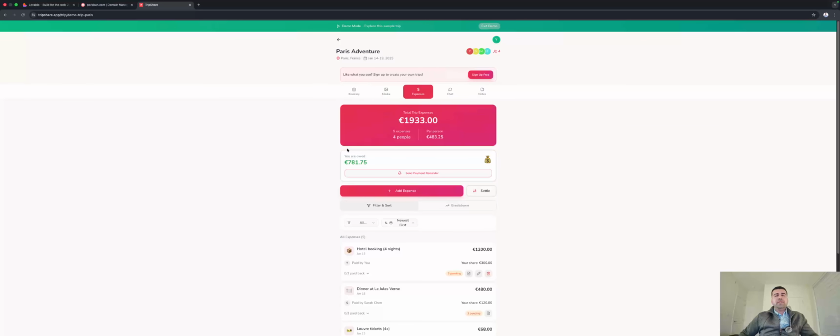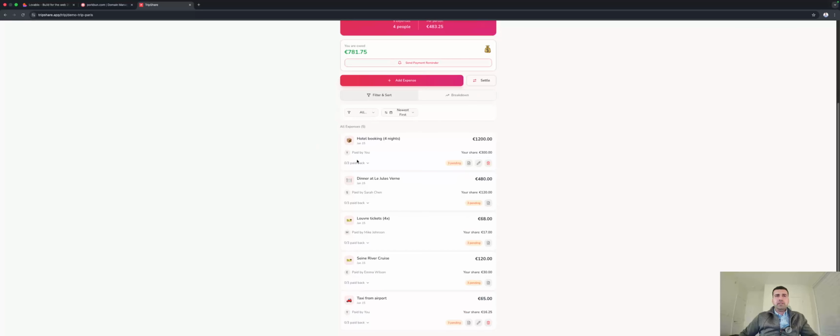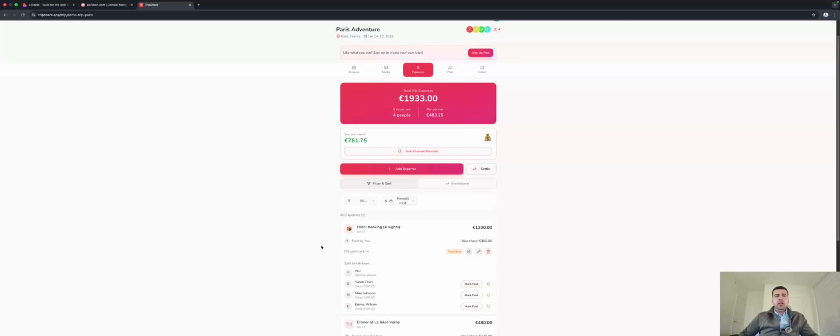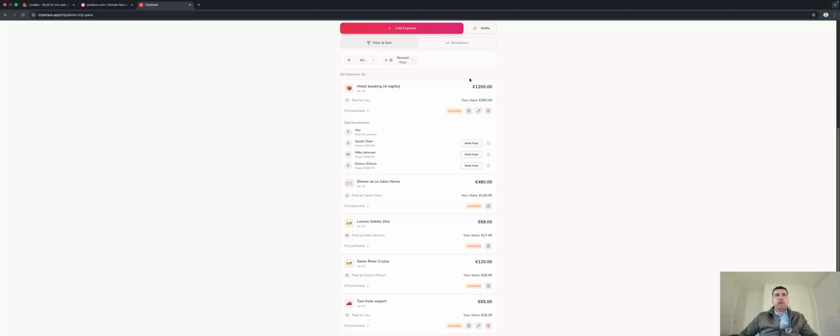And then the expenses. This is where you can add the expenses of the trip, upload receipts, make changes, and you can also settle with your friends. So let's say you paid a hotel for 4 nights, 1,200 euros. You can split it equally with your friends, 300, 300, 300. And once somebody pays you, you can mark it as paid. That way it'll settle that. And if they haven't, if you want to remind them, hey, you owe me money, you can click send reminder and it'll automatically send your friends a reminder to pay up, right?